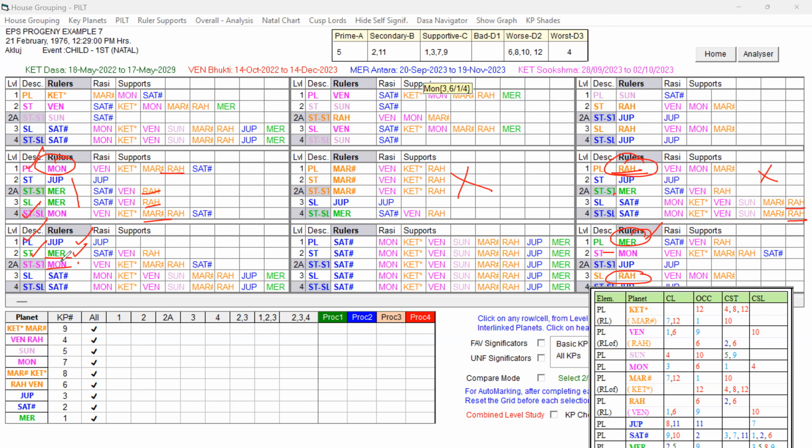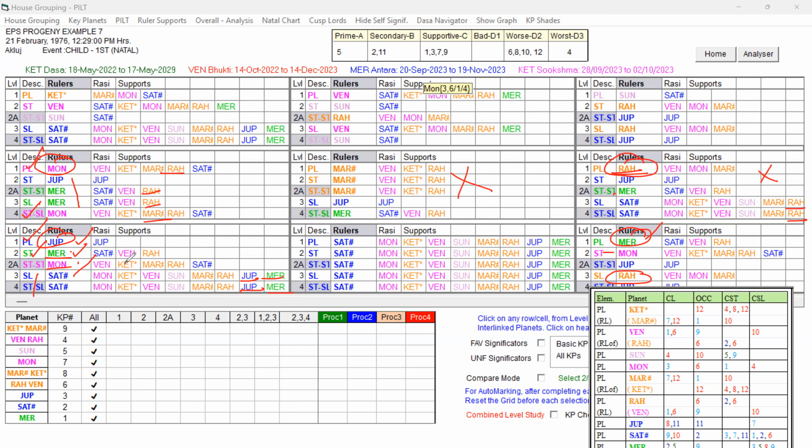So that way, the planet is good, the star lord is good, the 2A level has some weakness, and the sublord and star lord of the sublord is Saturn, another favorable key planet. So that way it is good, and Saturn is forming a ruler link here, and Jupiter is also forming a ruler link here, and the star lord Mercury is also present at the sublord and star lord of the sublord, which is also forming a ruler link.